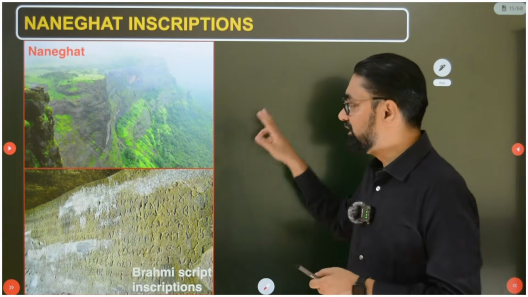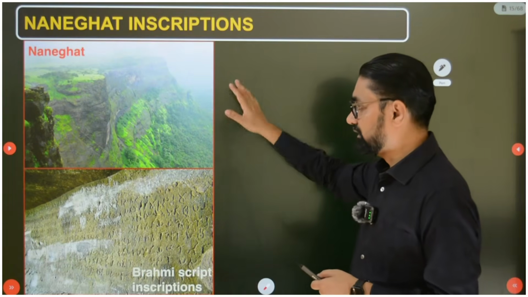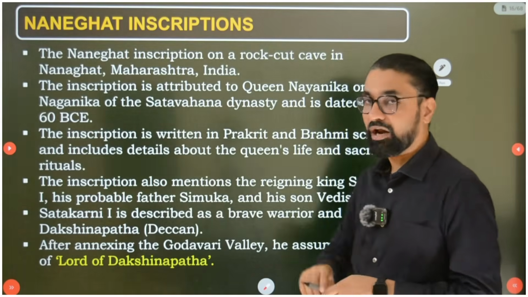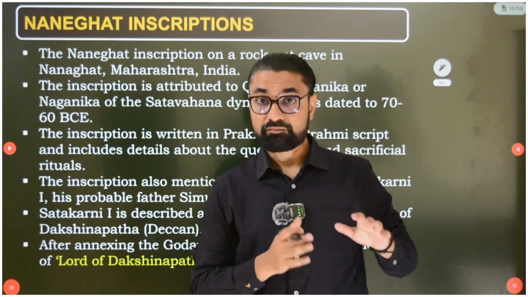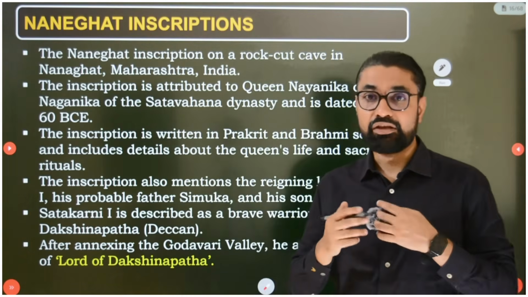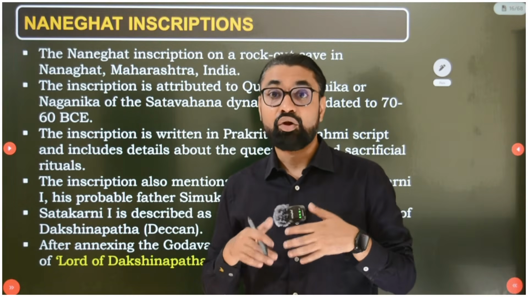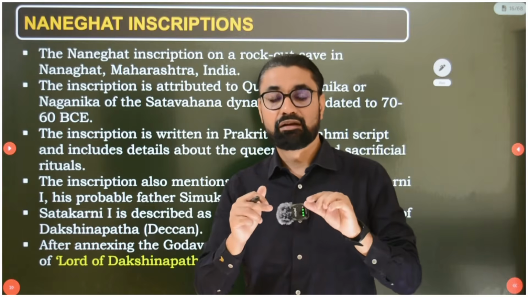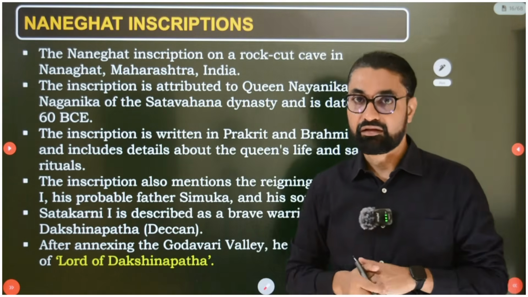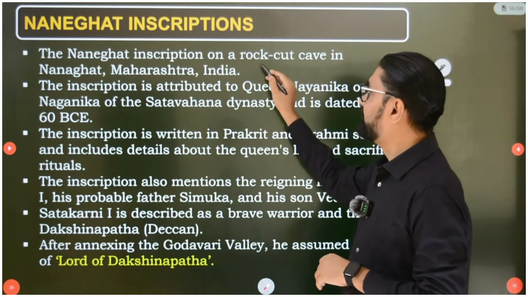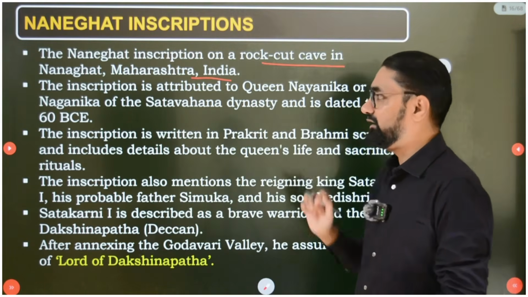Okay, so this is the Naneghat inscription's image. It is written in Brahmi script, and this belongs, as I told you, to Satkarni I. He occupied a huge region in South India, and that's why he took the title Lord Dakshinapath, and this title is written on those inscriptions. It refers to Satkarni I. So the Naneghat inscription is on a rock-cut cave in Naneghat, Maharashtra, India.